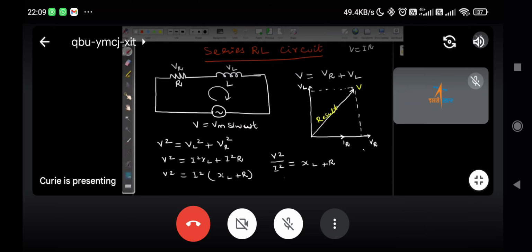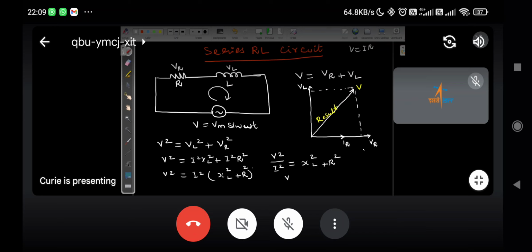What is V by I? No, it is XL square and R square, not a whole square. So V square by I square is equal to XL square plus R square.